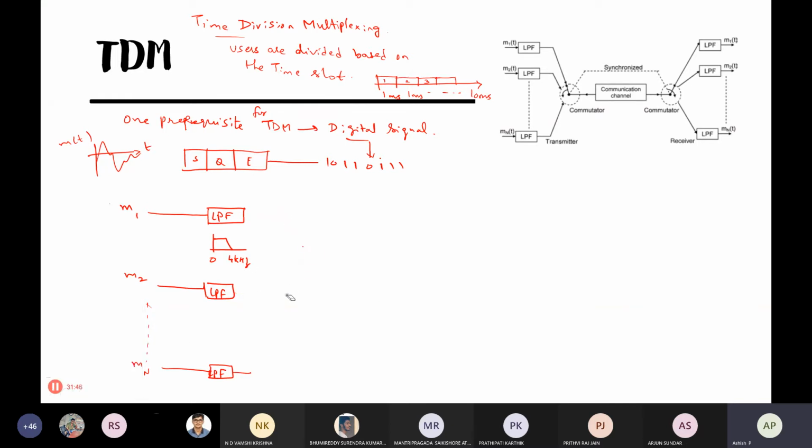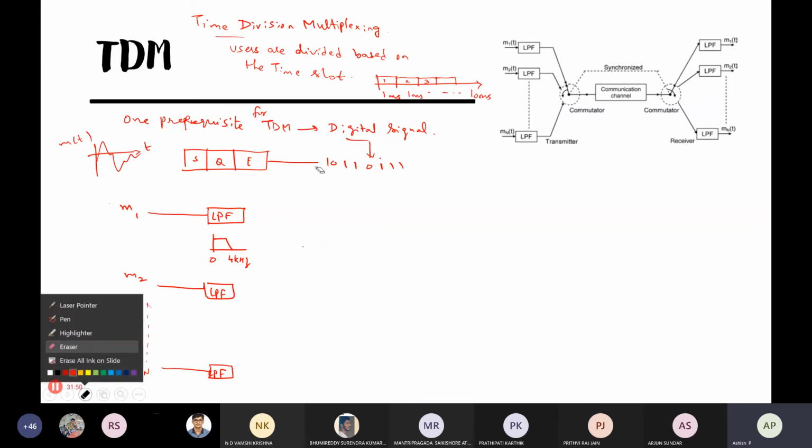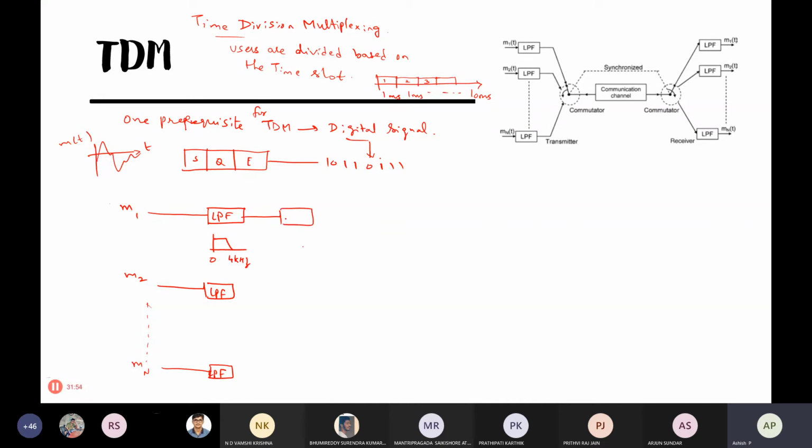Generally in electronics we call it an A to D block. Here we call it this PCM block, which is doing these three things. PCM or DPCM or whatever, PCM delta modulation. So it is doing these three things: sampling, quantization, and encoding. Once you get that, you will get some bits, and then there is something called a commutator.